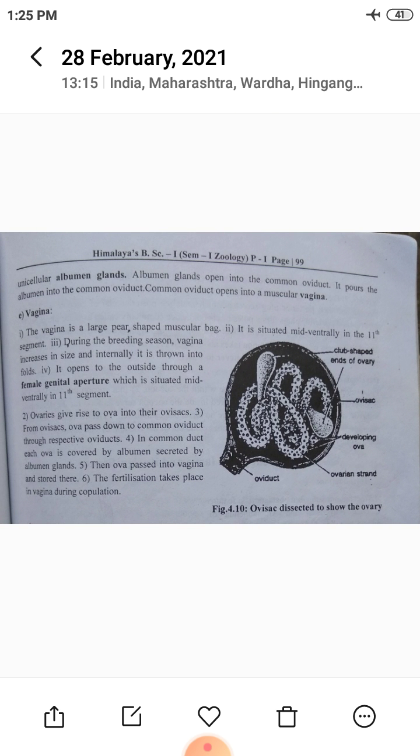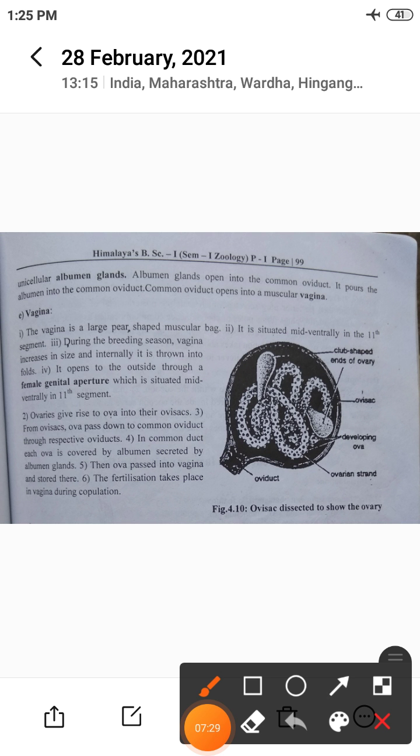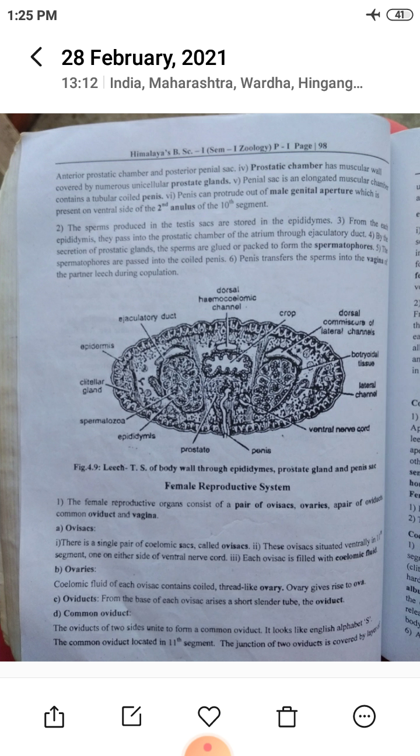This is the diagram of a dissected ovisac showing the ovary. Then the ovary. The coelomic fluid of each ovisac contains a coiled thread-like ovary. The ovary gives rise to ova.